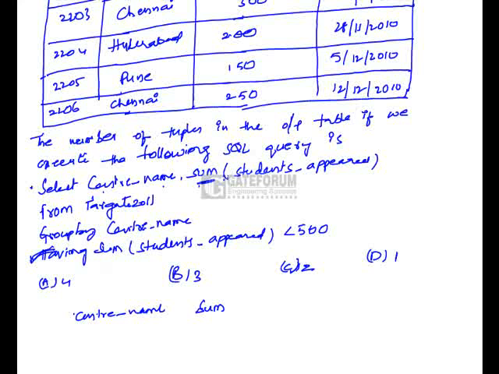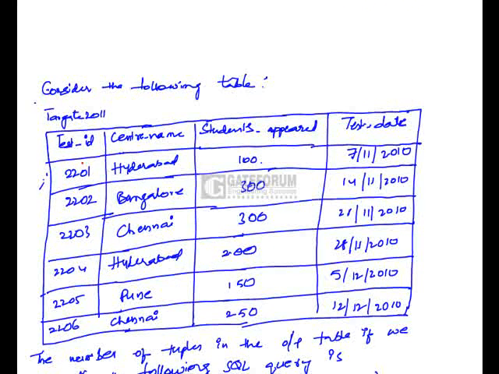The Hyderabad tuples are grouped together and the sum is performed on students appeared: 100 plus 200, that is 300. The Chennai tuples are grouped together, and the sum is 300 plus 250, which is 550. Bangalore has only one tuple, and the sum is 300. Pune is 150.